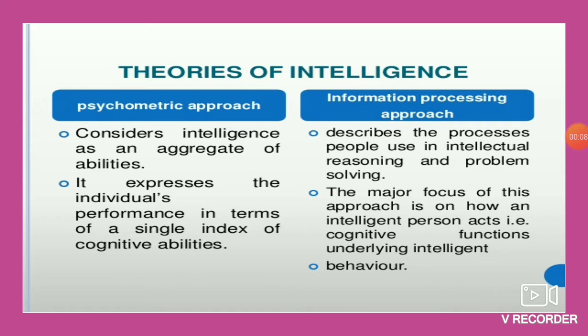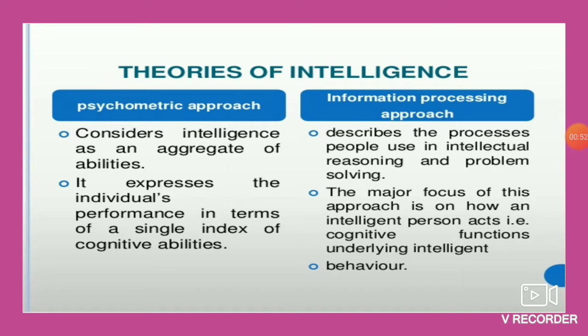Now, theories of intelligence can be studied under two approaches: psychometric approach and information processing approach. The basic difference between these two is that the psychometric approach considers intelligence as an aggregate or total of a person's abilities, whereas information processing approach considers intelligence as the processes that are involved in reasoning and problem solving.